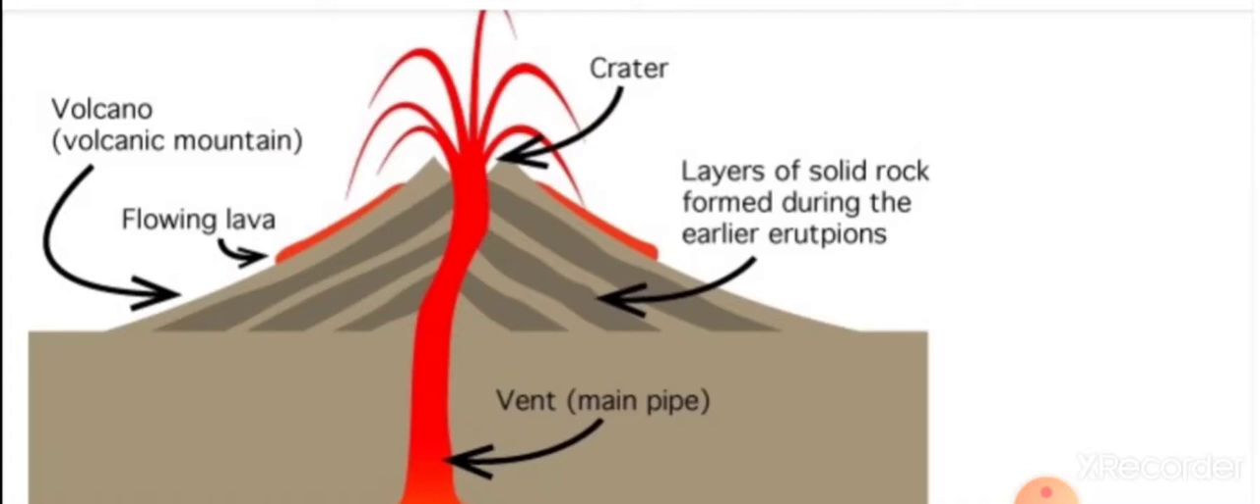And as you can see in the figure, volcanic mountain, layers of solid rock formed during earlier eruptions. So this shows how magma comes on the earth's surface and forms a volcanic mountain in the form of solidified lava.